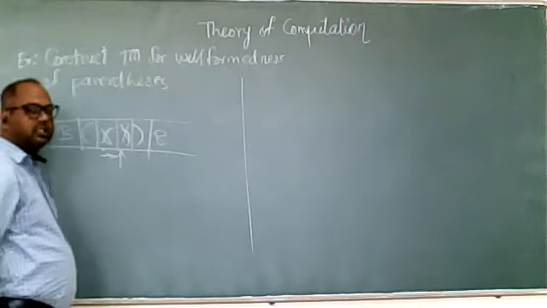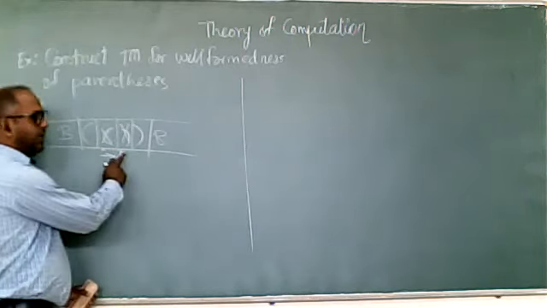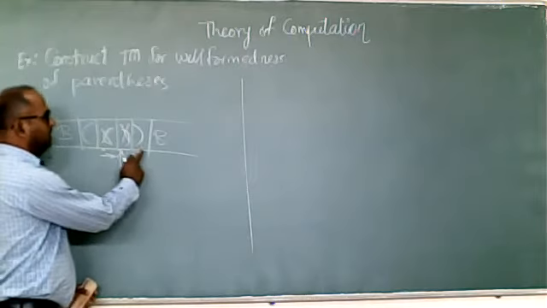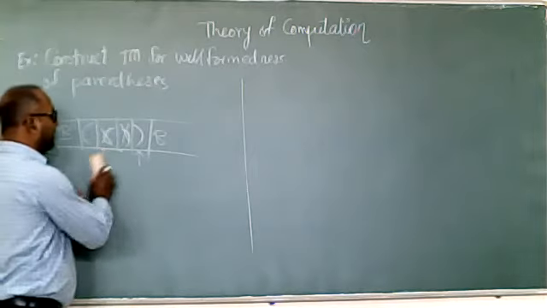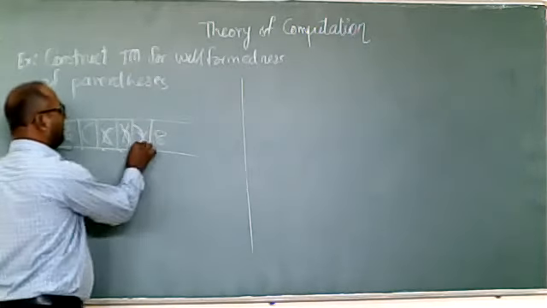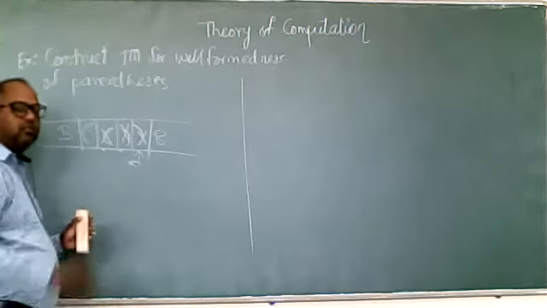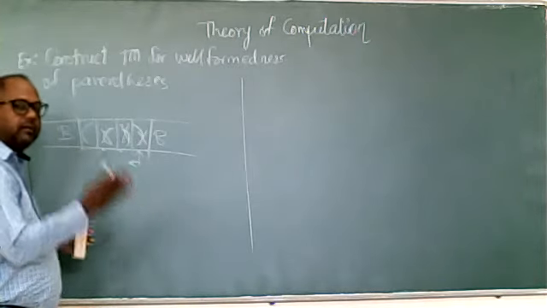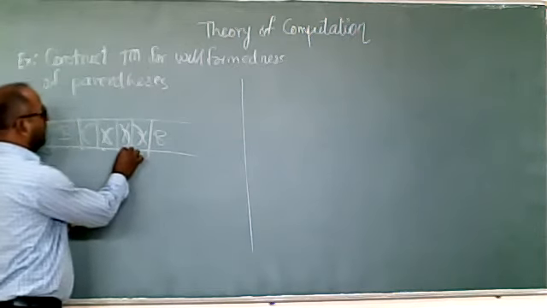We'll change the direction again to find the closing bracket. If we are getting the x, skip. Closing bracket: we'll mark this closing bracket as a x and change the direction. When we get the closing bracket, mark it as a x and change the direction to the left-hand side.